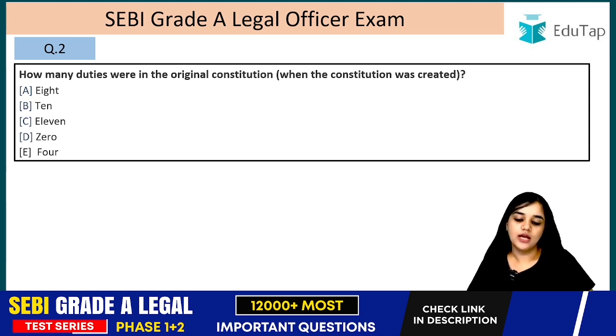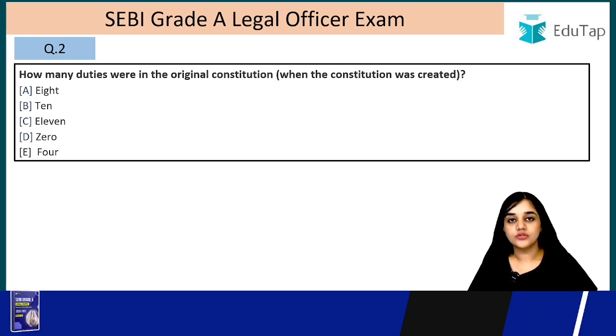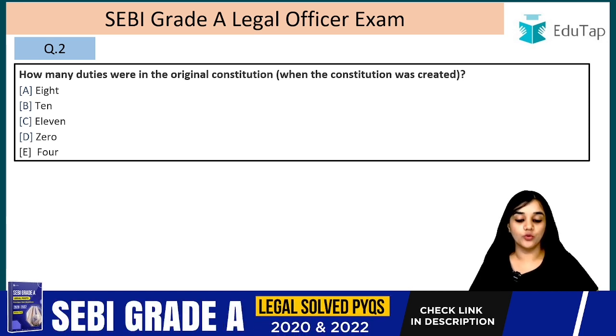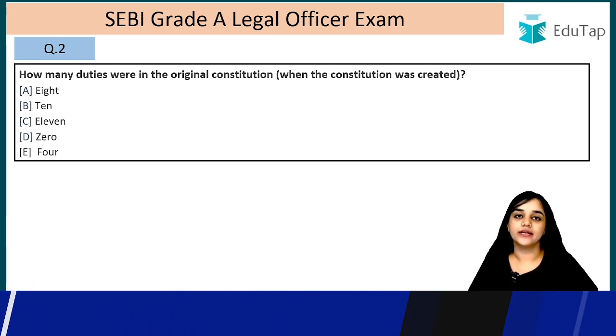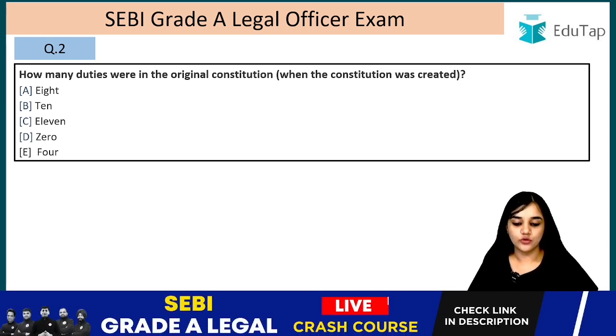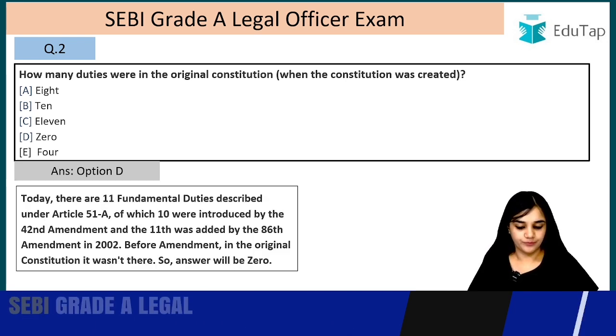Question number 2. How many duties were in the original constitution when the constitution was created? So this question is that when the constitution was created, they are not asking in 1976 after the 42nd amendment, no, they are asking when it was inaugurated, when it was created, that means in 1950. So there were 0 fundamental duties because fundamental duties were added by the 42nd Amendment Act, right?